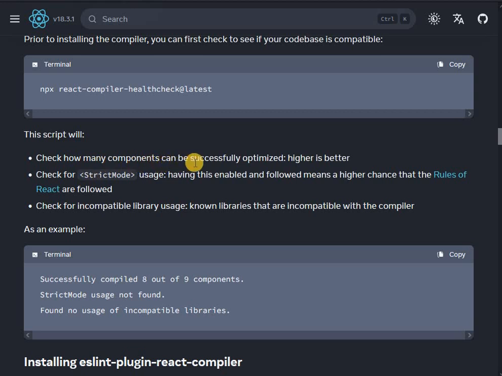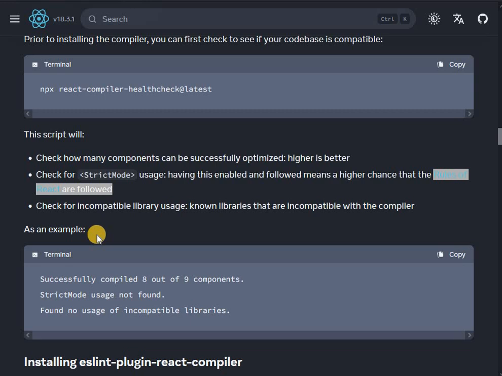This script will check how many components can be successfully optimized. Higher is better. It checks for strict mode usage. Having this enabled and followed means a higher chance that the rules of React are followed, and if they are followed, that means we can get more out of the compiler. And it checks for incompatible library usage, known libraries that are incompatible with the compiler.